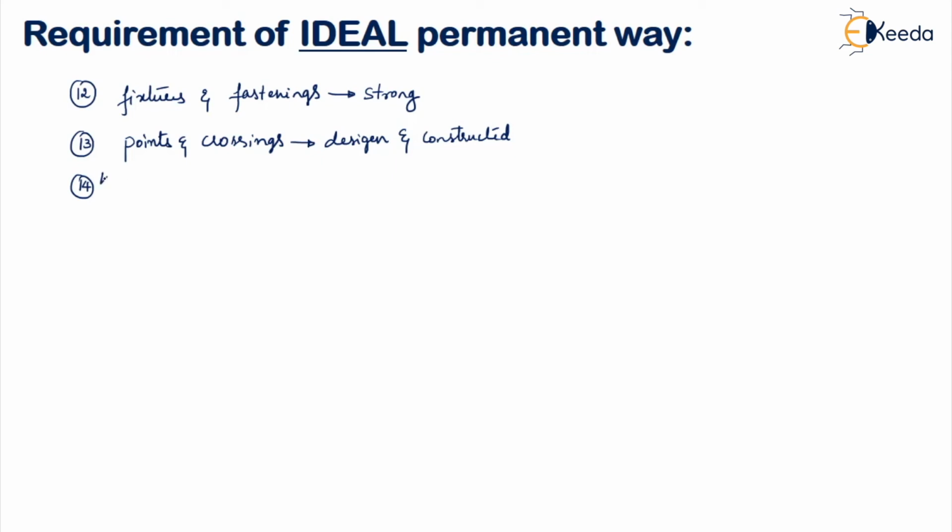Next, moving on to the 14th point. This is a very important point. Wherever there is a level crossing, proper fencing should be given. What do you mean by level crossing? The best example is your railway gate. Where a rail passes across a road, you will have railway gates, right? Whenever the train is coming, the railway gate is closed. The gate is nothing but the fence, and you can have a proper crossing. This is also a very important thing you have to take care of when designing a permanent way.